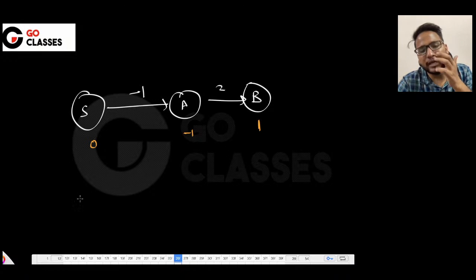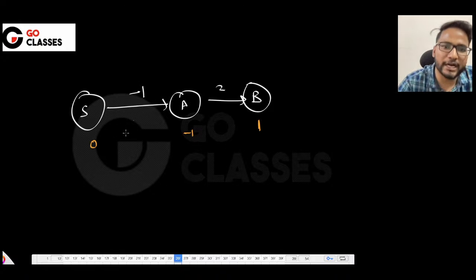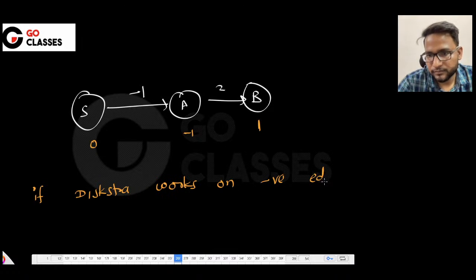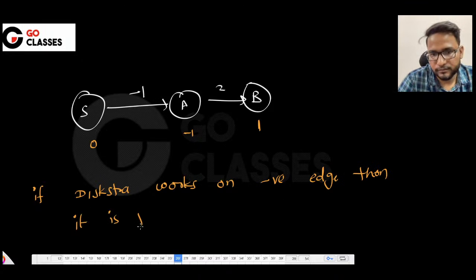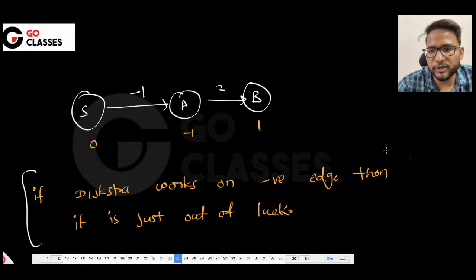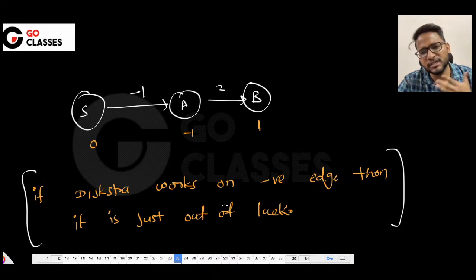So it is not because Dijkstra can work on this example or something like that. Basically, if Dijkstra is working on the negative edge, then it is just that you are so lucky. If Dijkstra works on a negative edge, then it is just out of luck. Dijkstra is not even made for negative edges. If Dijkstra is working on the negative edge, it is just because of luck. That's all.